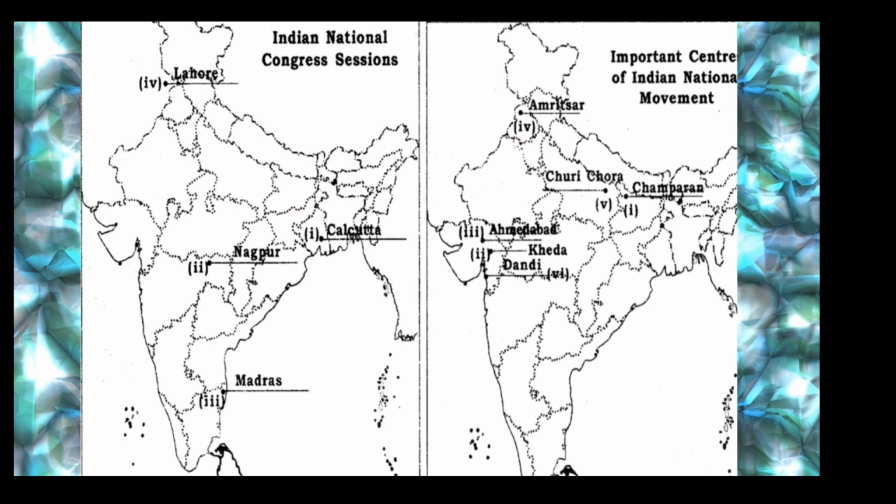So these are the entire 9 places for your map plotting. If you're really thorough with it, you will definitely be able to attempt the map. You can attempt 1 mark as well as 3 mark questions for your board examination. So that is all about map revision. Revise well and get very good marks in map places.